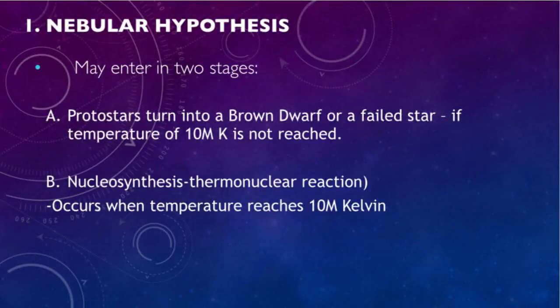The nebular hypothesis may enter into stages after forming a protostar. Protostars turn into a brown dwarf, or a failed star, if the temperature of 10 million Kelvin is not reached, when the protostar does not obtain enough mass of hydrogen to sustain nuclear fusion. Brown dwarfs are what you get when this process fails.